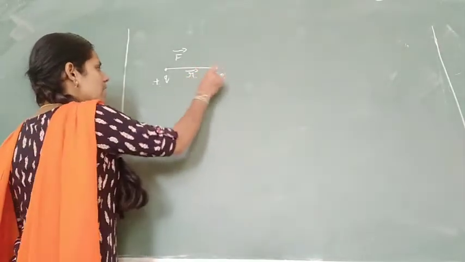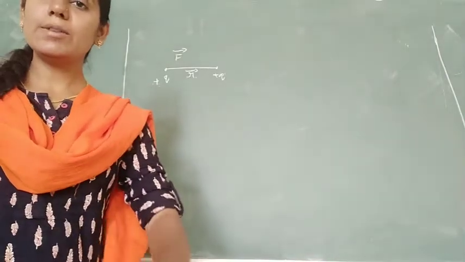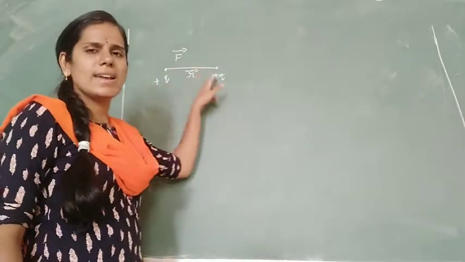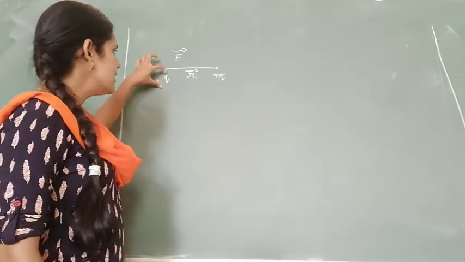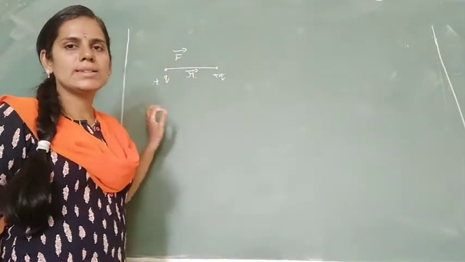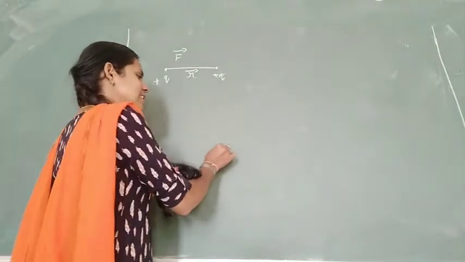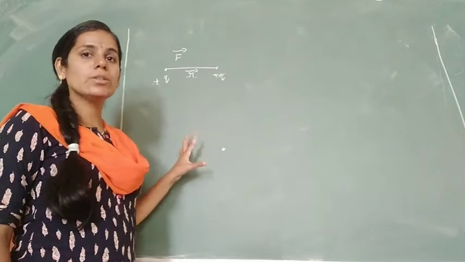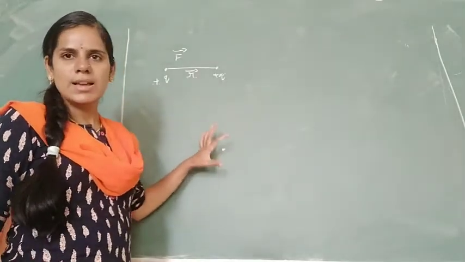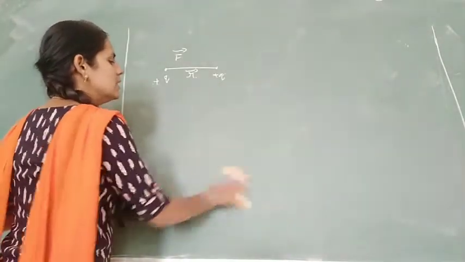Now charge Q: is it a scalar or a vector quantity? Charge is a scalar quantity; it doesn't have a direction. If I simply put a point charge, I cannot mention in which direction it is. It's just a point charge, so it is not a vector, it is a scalar. Charge is a scalar quantity. What is the unit of charge?